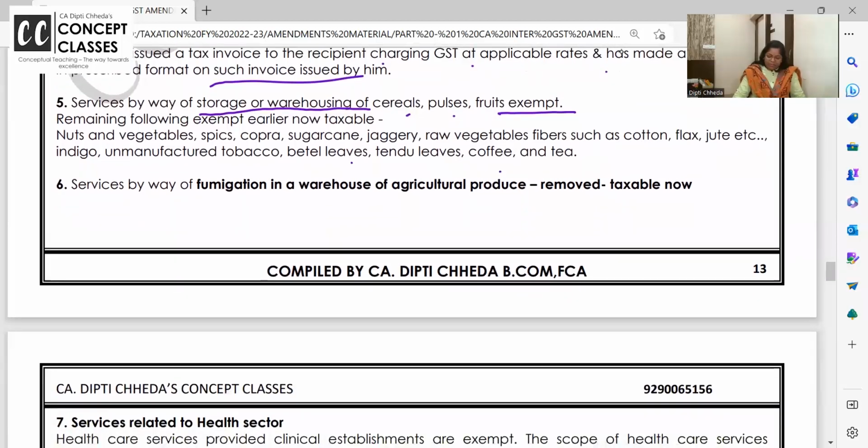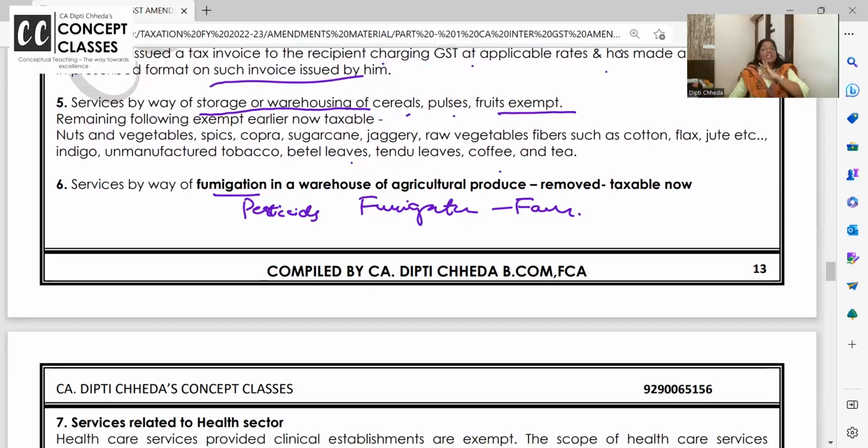Next is, when we are doing related to agriculture, next one, services by way of fumigation in a warehouse is removed. Fumigation is putting pesticides and all. Still, fumigation in the farm is exempt. We call from outside people who will bring those bottles and sprays, and they will spray all pesticides in the farm.